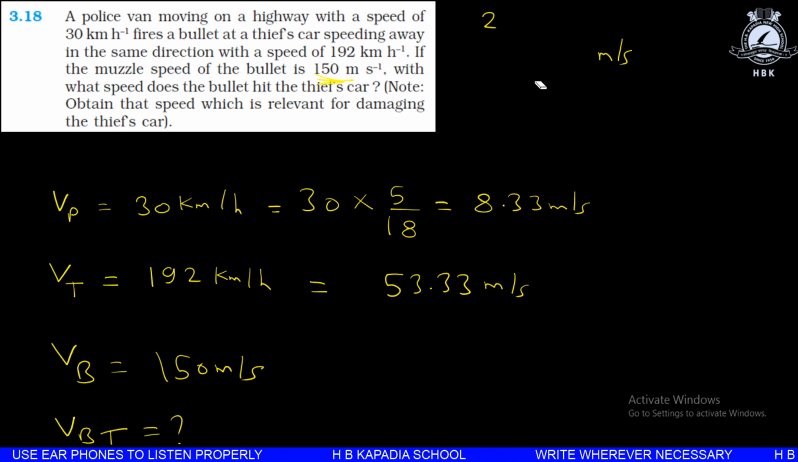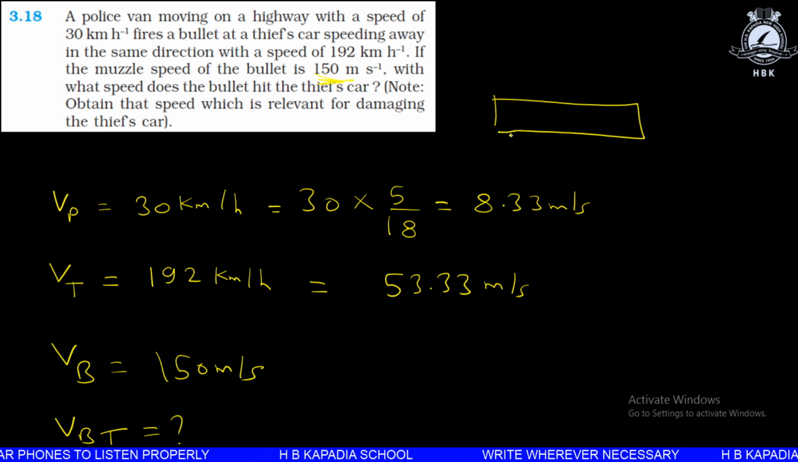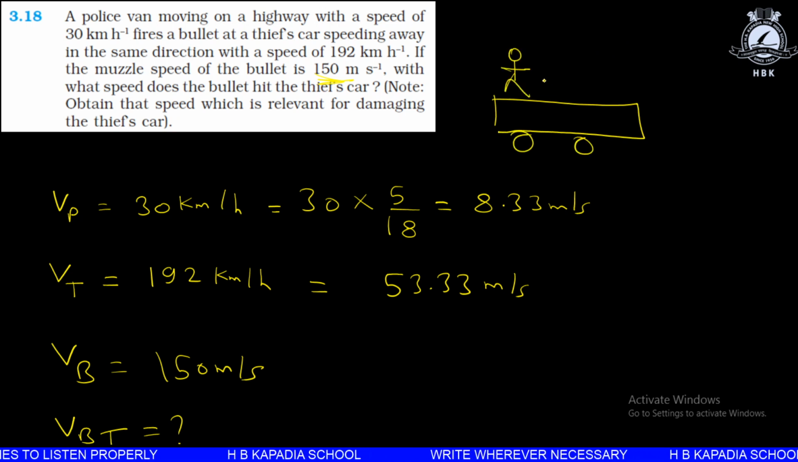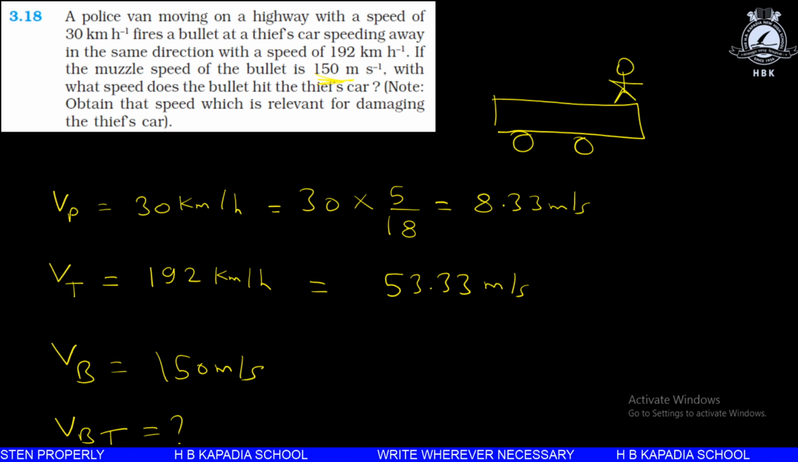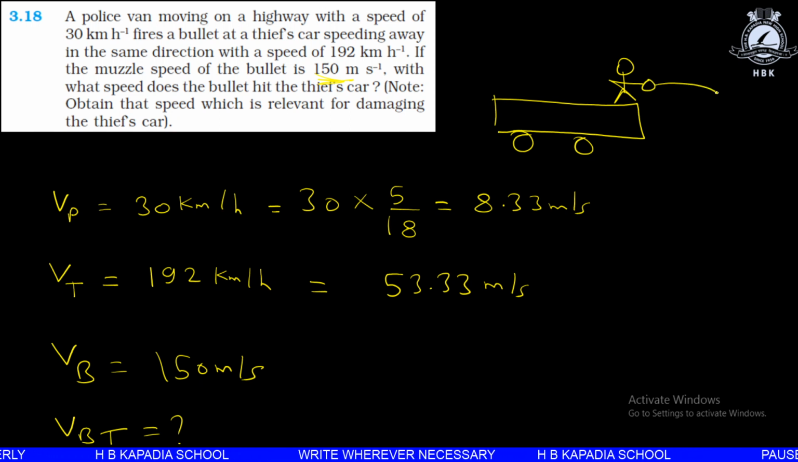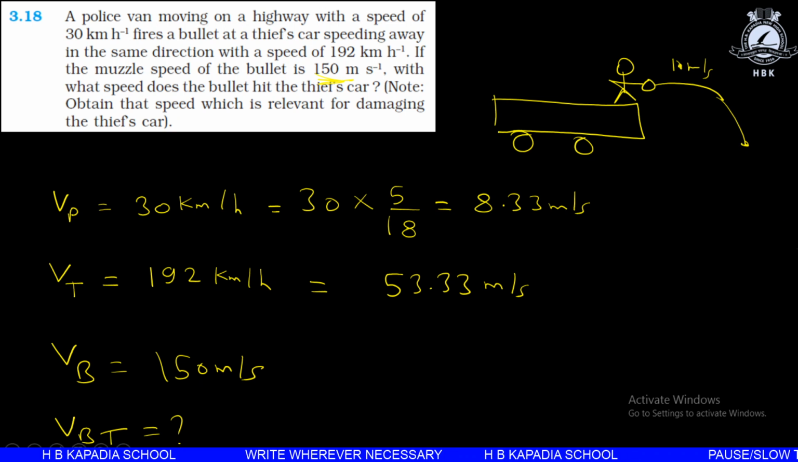If you are not getting this point, you can imagine it this way also. Imagine this is a bus, you are standing above the bus. Bus is moving in this direction. Initially when it is stationary, you are throwing a ball with a speed of 10 meter per second. It will hit somewhere over here with a speed of 10 meter per second in the horizontal direction.